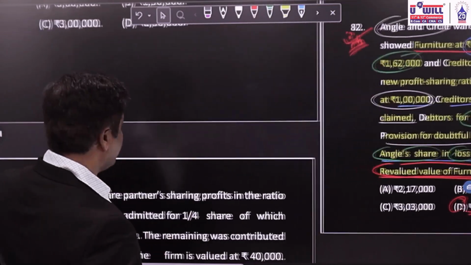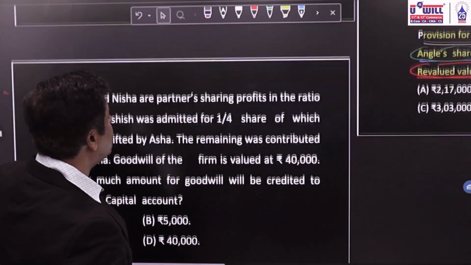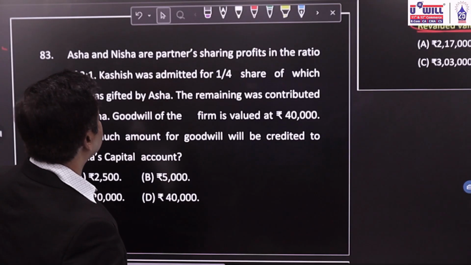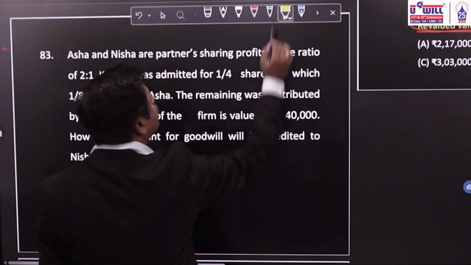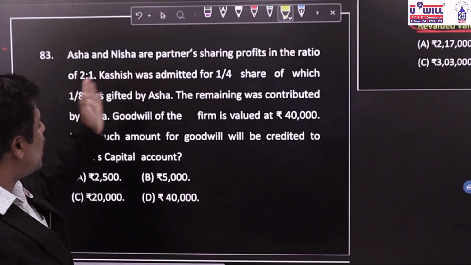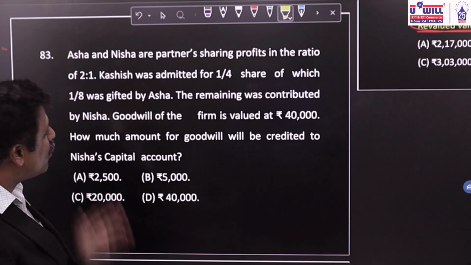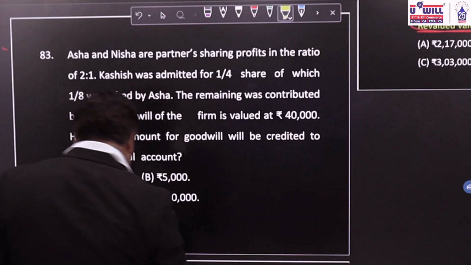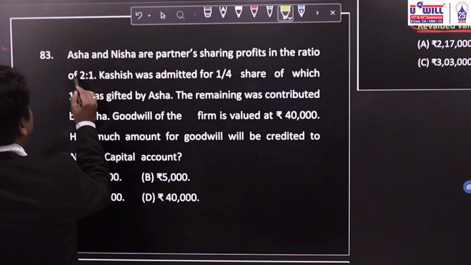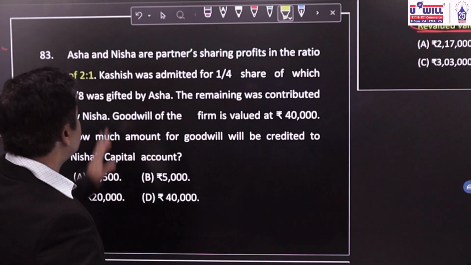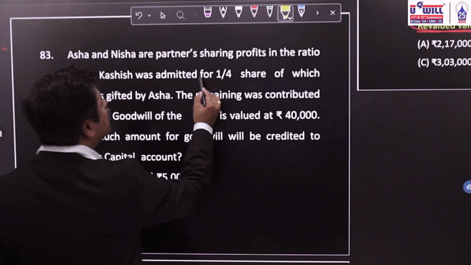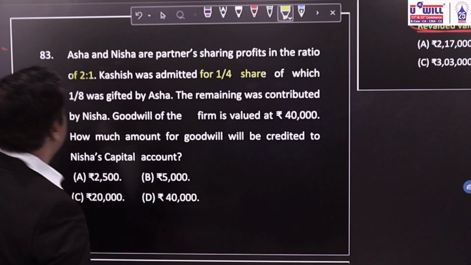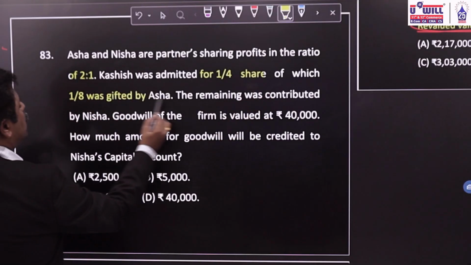Now, going further, question number 83. Asha and Nisha are partners sharing profits in the ratio of 2:1. So, the old ratio is 2:1. Kashish was admitted for 1/4 share, of which 1/8 was gifted by Asha.